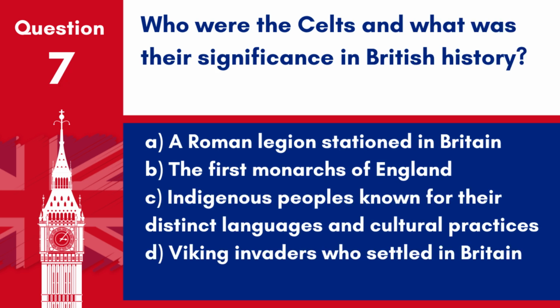Question 7. Who were the Celts, and what was their significance in British history? A. A Roman legion stationed in Britain. B. The first monarchs of England. C. Indigenous peoples known for their distinct languages and cultural practices. D. Viking invaders who settled in Britain.